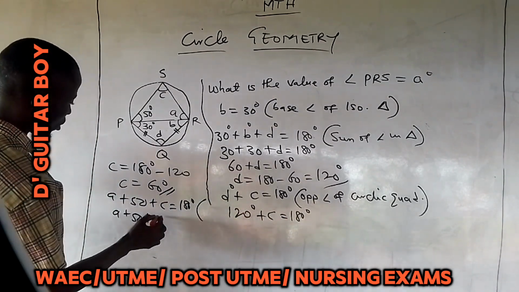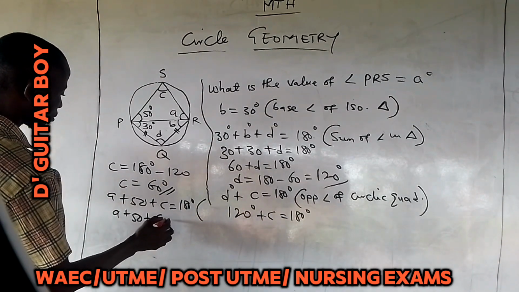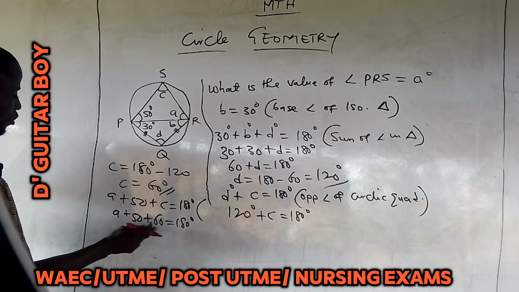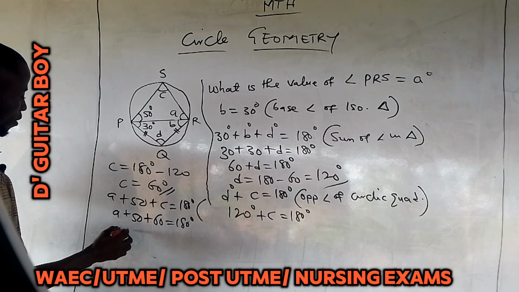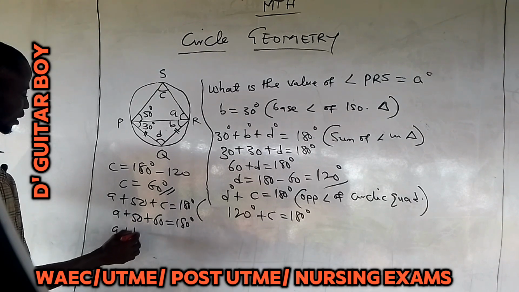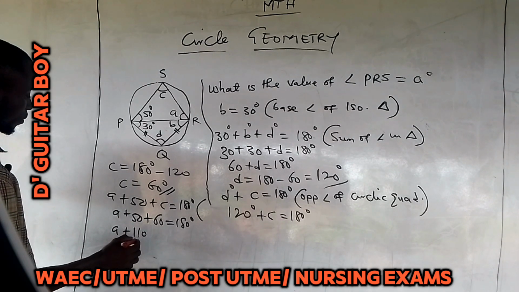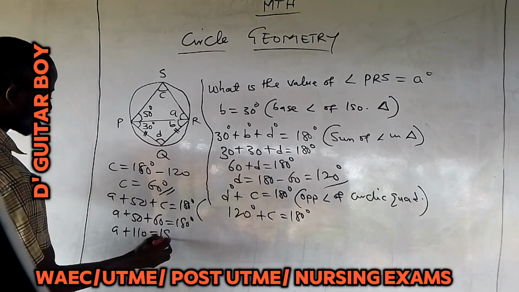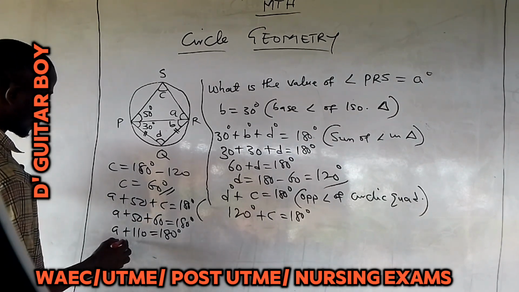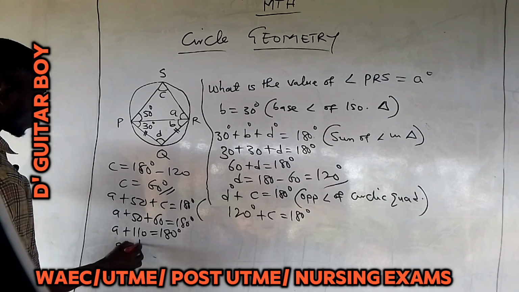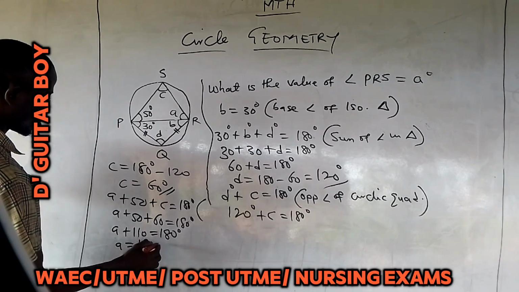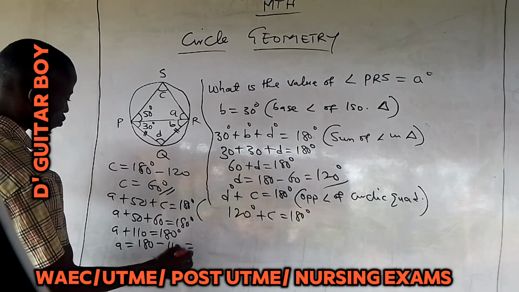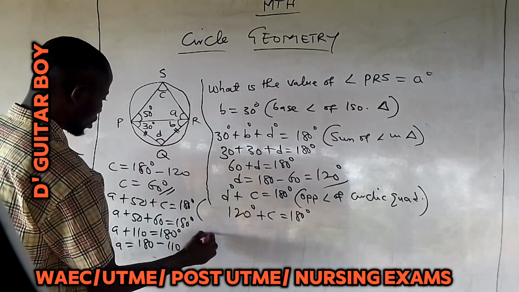C is 60. 60 equal to 180 degrees. Therefore, 50 plus 60, that's 110. 50 plus 60 equal to 110, and the total is 180 degrees. Then A is equal to 180 minus 110, which is equal to 70 degrees.